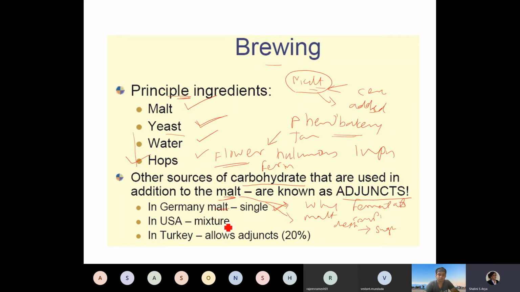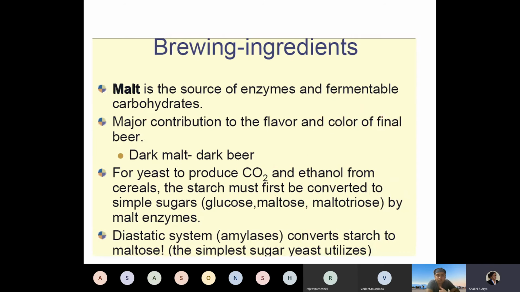For example, in the USA, a mixture of malt as well as adjuncts is used. Even in Turkey, adjuncts are allowed. Even in India, adjuncts are used. It is not prepared purely from malt. It varies from country to country what kind of beer is prepared, whether from pure malt or with adjuncts. Adjuncts are most commonly used to cut down the price.